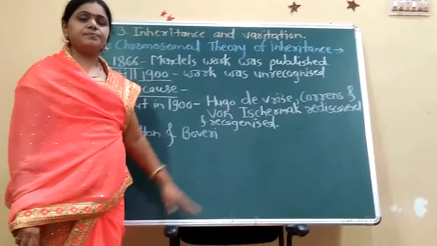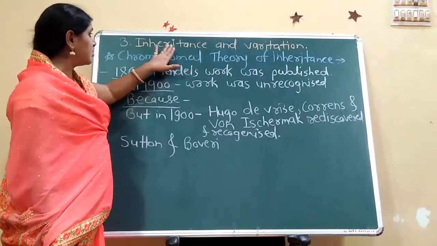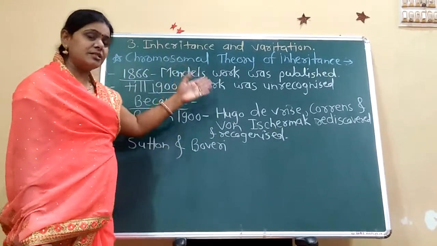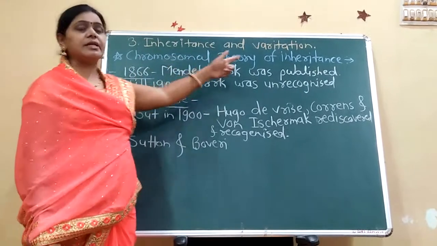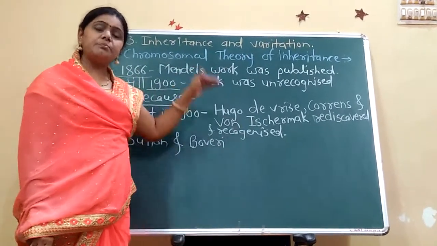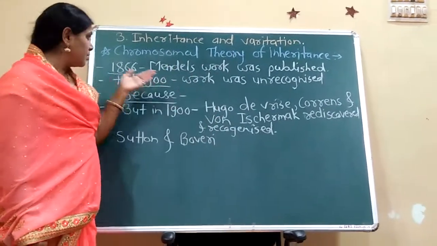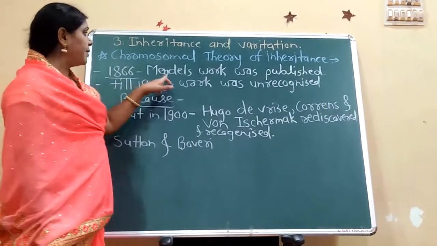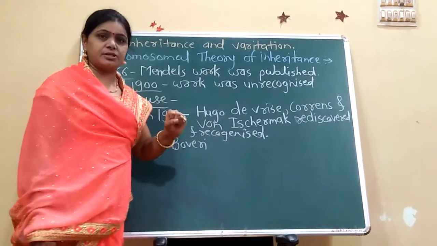Today we see in chapter number 3, inheritance and variation. Today we discuss the chromosomal theory of inheritance. But before this theory, in 1866 Mendel's work was published.